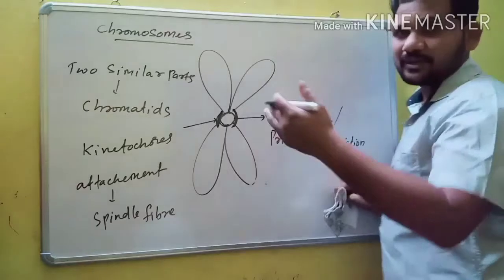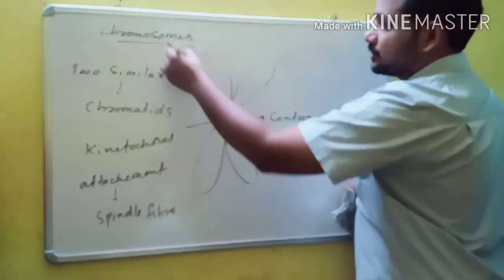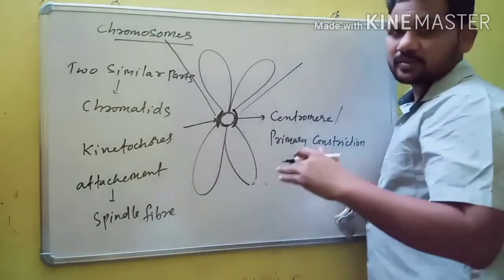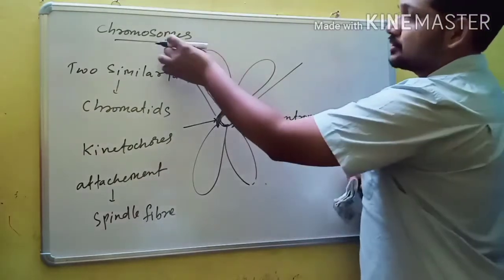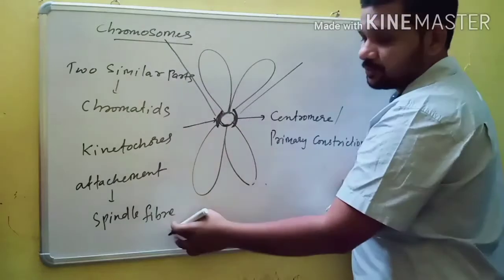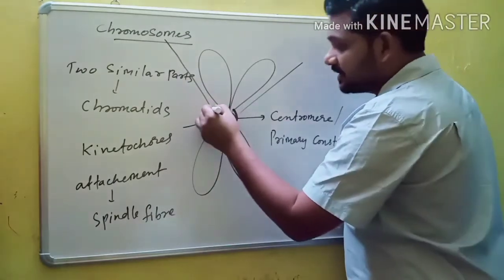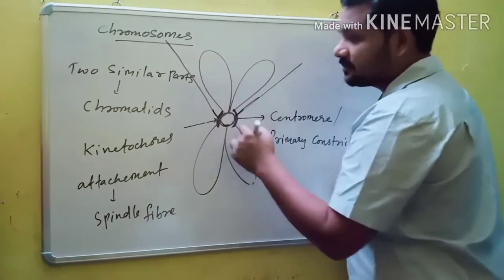Spindle fibers are fiber-like structures. During cell division, chromosomes undergo replication and division. For division, spindle fibers are attached at the place of kinetochores.